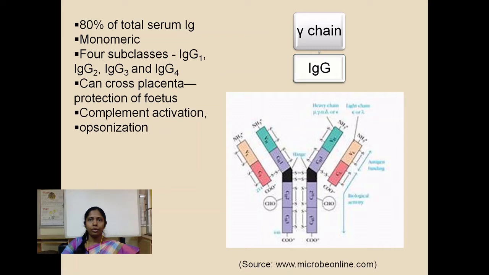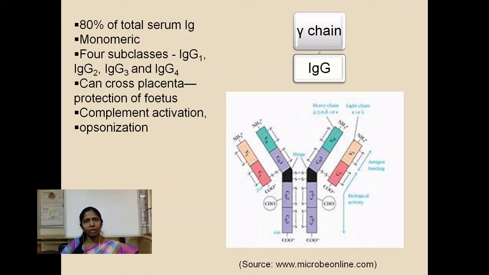IgG, which is the most widely researched and worked out antibody, is the largest fraction of the immunoglobulins in the serum. It comprises about 80% of total serum immunoglobulins. It is monomeric in nature. Within the IgG isotype of antibodies, there are 4 sub-isotypes or subclasses, which are named IgG1, G2, G3 and G4 in the order of increasing concentration in the serum.